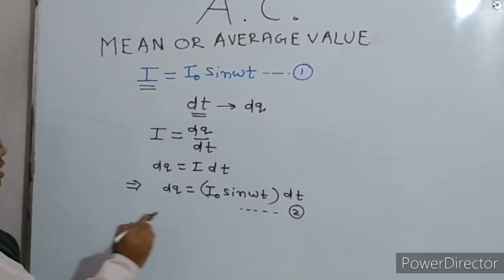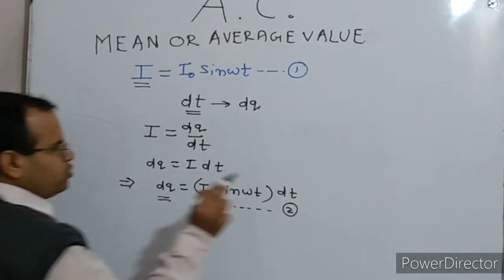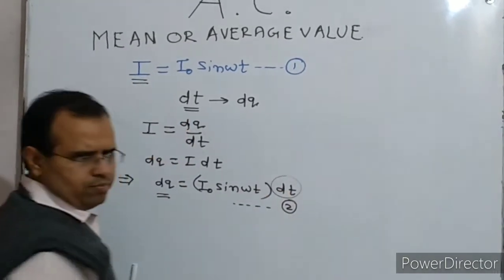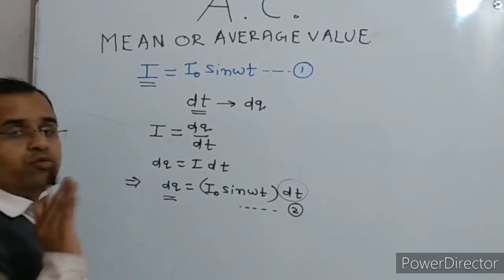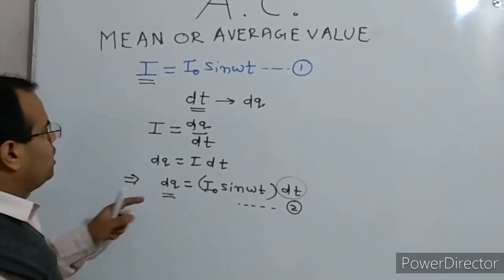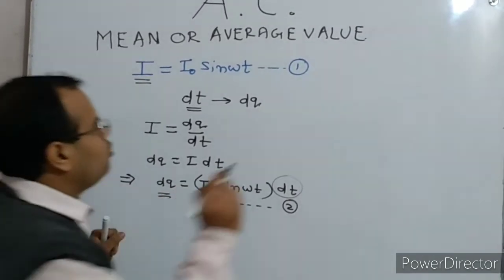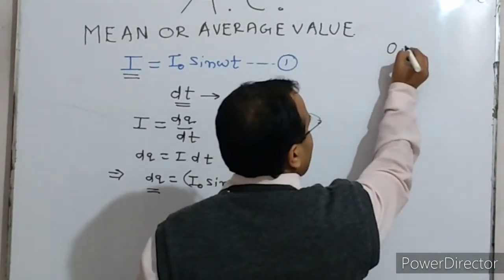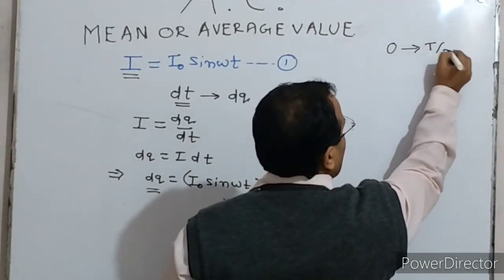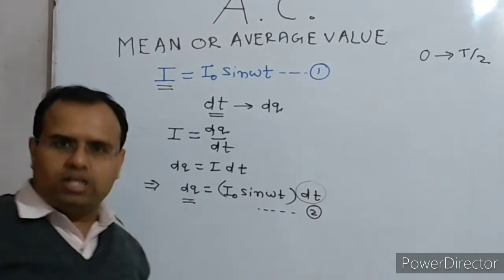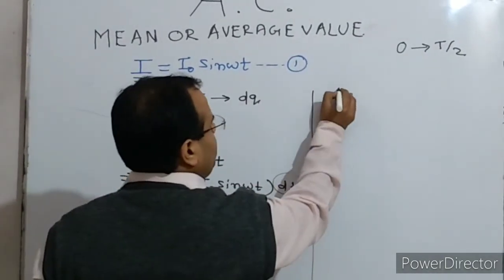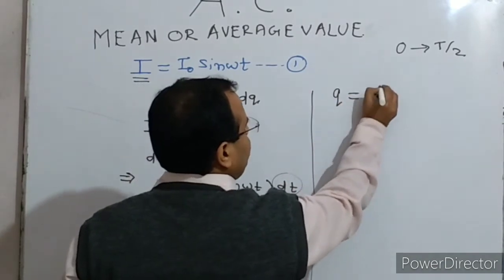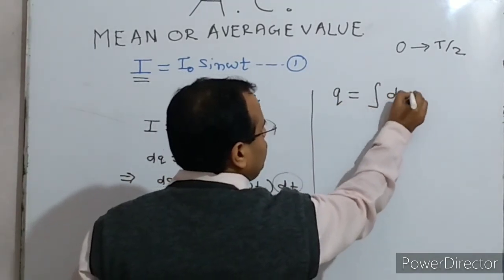Now you can see that this is the small charge which flows through the circuit in time dt. Now if we want to find the total charge flowing through the circuit from 0 to capital T by 2, because as we discussed earlier, we have to find the average value in this time interval T by 2, we can write Q is equal to integration dq.